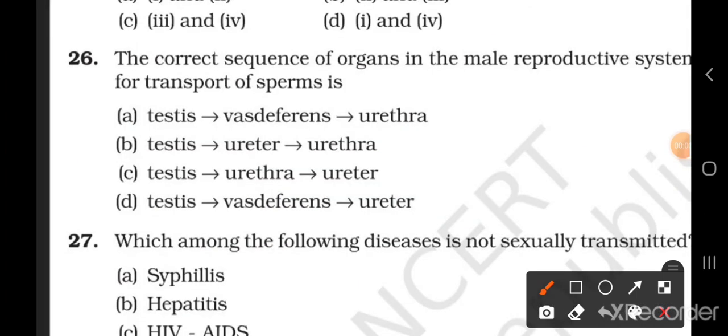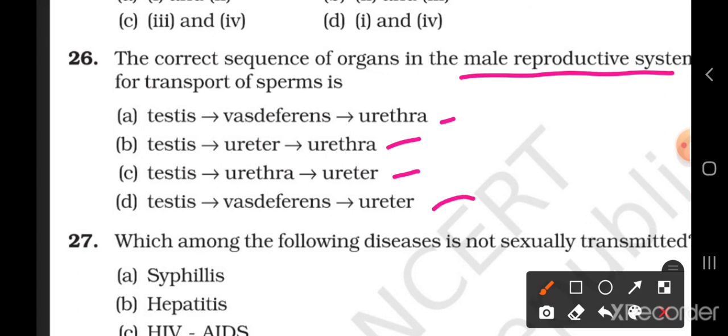Question number 26. The correct sequence of organs in the male reproductive system for transport of sperm is A. Testis, vas deferens, urethra. B. Testis, ureter, urethra. C. Testis, urethra, ureter. And D. Testis, vas deferens and ureter.